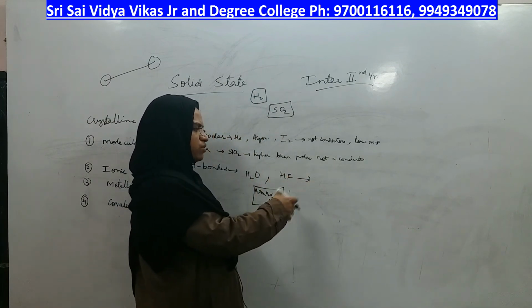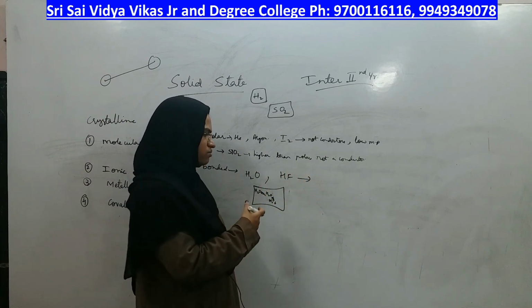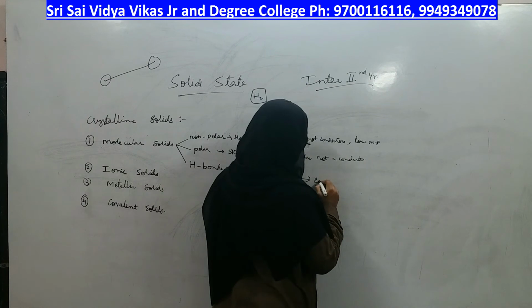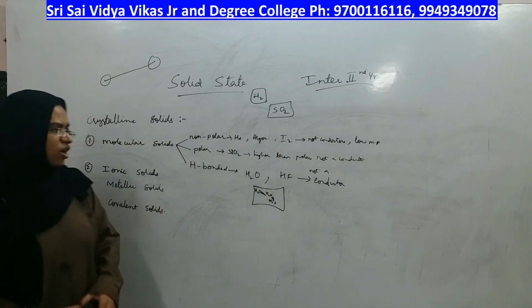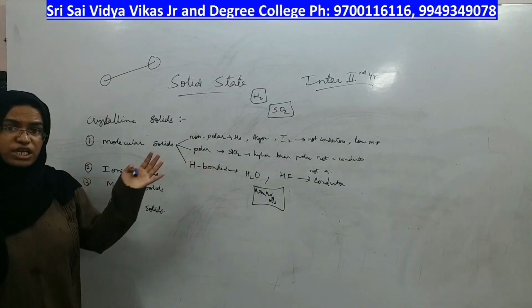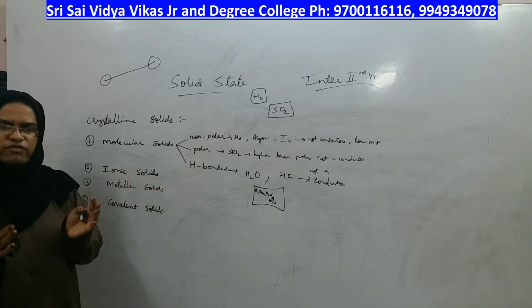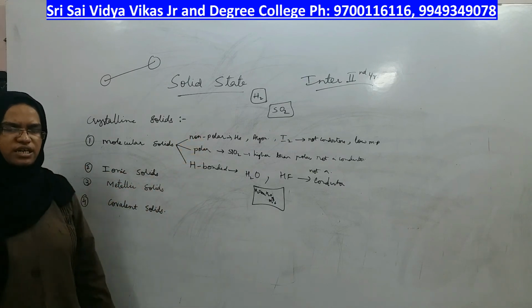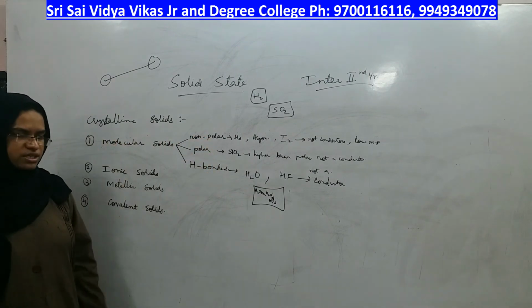Their melting point will also be low, they start to melt at room temperature itself. They are also not a conductor, right? All these have molecules in the crystal. Whether this or this, all of them have molecules inside the crystal. So all the three are called molecular solids, right?